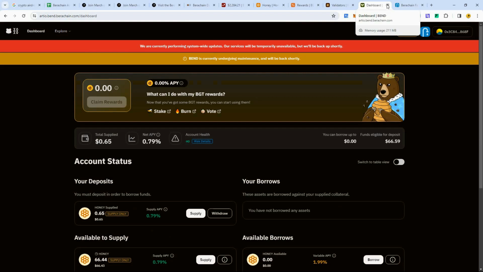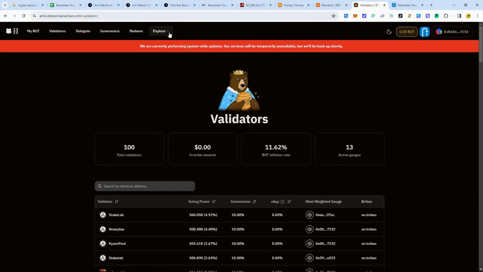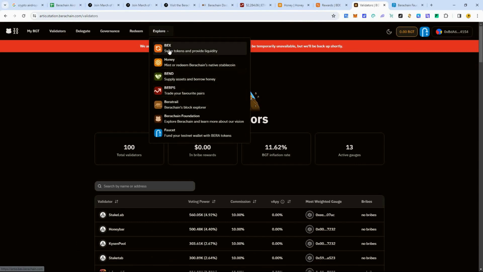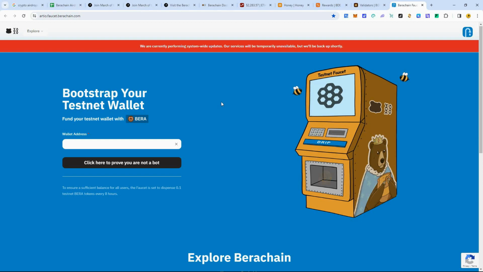So yeah, just go through. There's a lot of stuff here. I forgot to put that one in the list, but just go through all this, guys. They make it easy for you here. A lot of stuff to do in this ecosystem. Really interesting project. Very interesting project. And this testnet could bring us 10,000, 20,000 bucks. Who knows? Who really knows, guys?